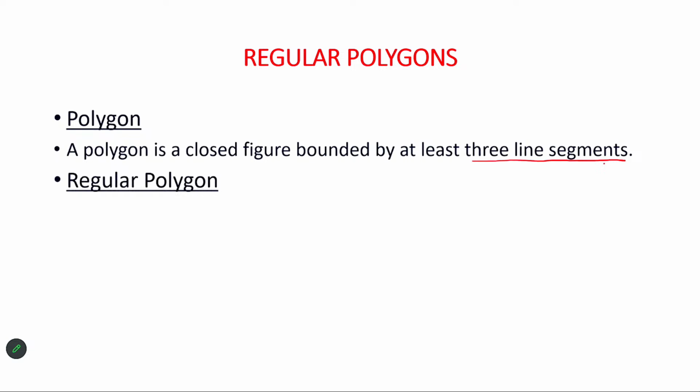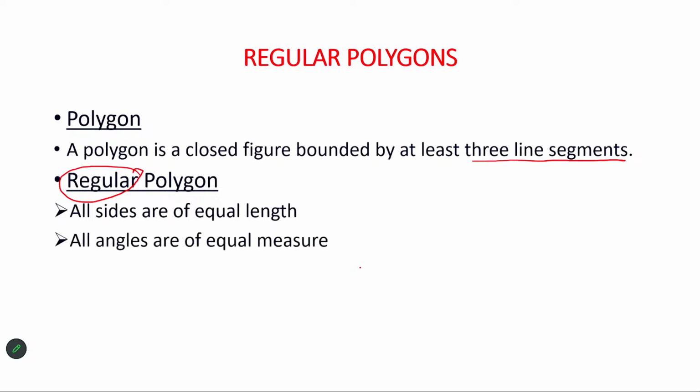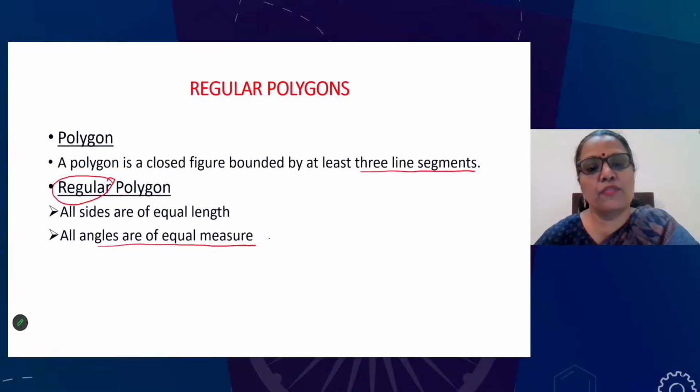Now, what do you mean by regular? What does this term regular indicate? Yes, regular means the sides should be of equal length. Is that enough? No. Even the angles are of equal measure. So it should be of equal length and it should be of equal measure. So that is the meaning of a regular polygon.